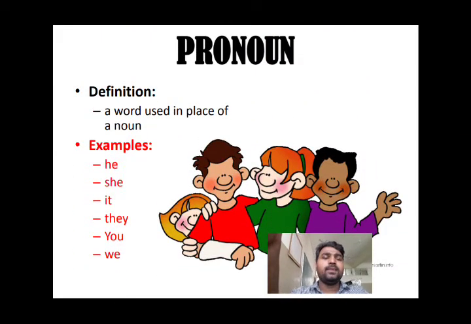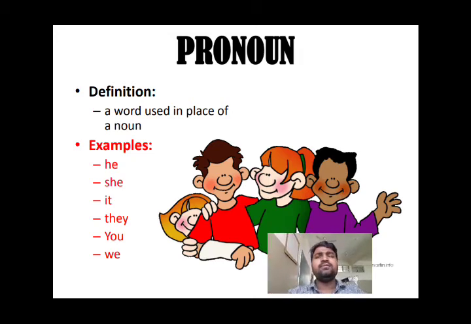Pronoun, right? Pronoun means what? Pronoun means a word we use in the place of a noun. Why do we use pronoun in the place of noun? Because to stop the repetition of a noun.